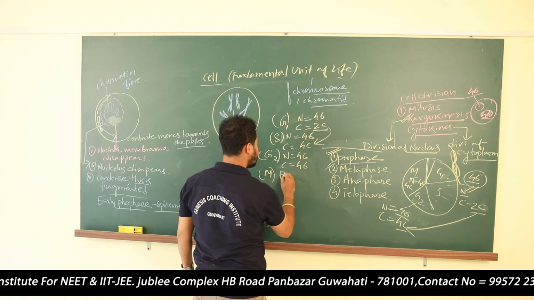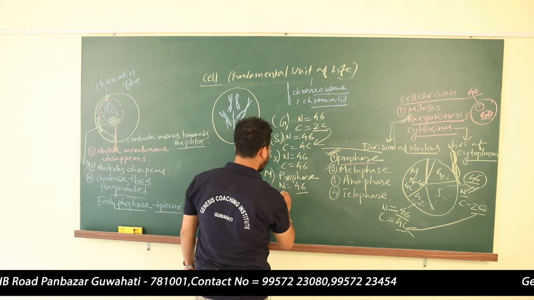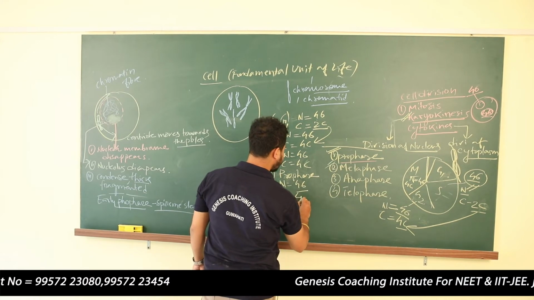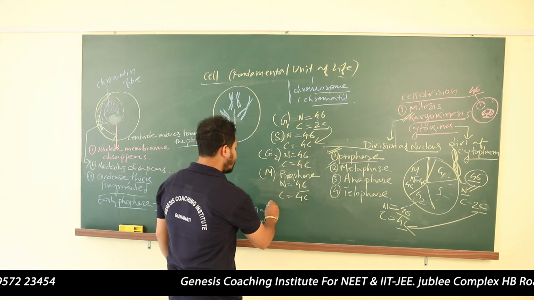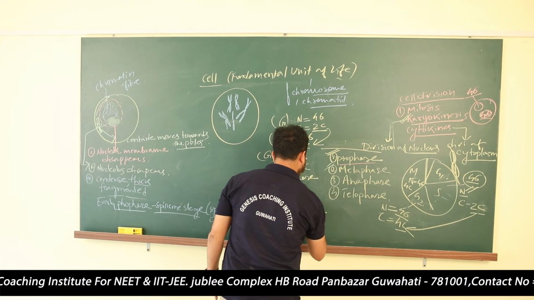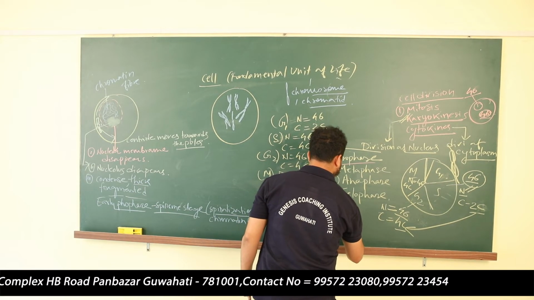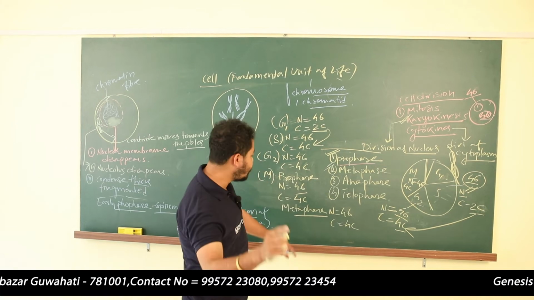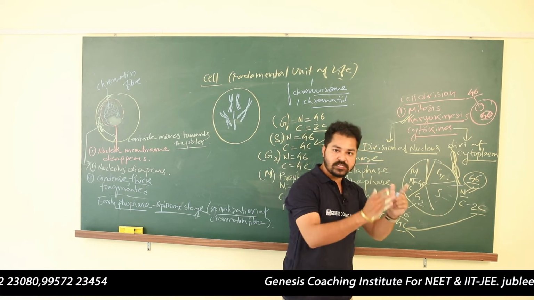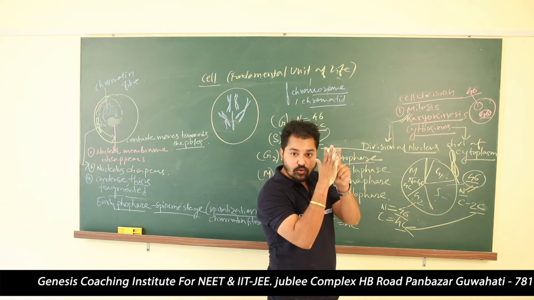Let me write here. In prophase, the number of chromosomes will remain the same, 46, and the content of DNA will be 4C, double, the same, no division. In metaphase, the number of chromosomes is the same, 46, and content of DNA 4C. But remember, after metaphase, in anaphase, we will discuss, this dense chromosome will get separated. Are you getting my point? The chromatids will get separated.